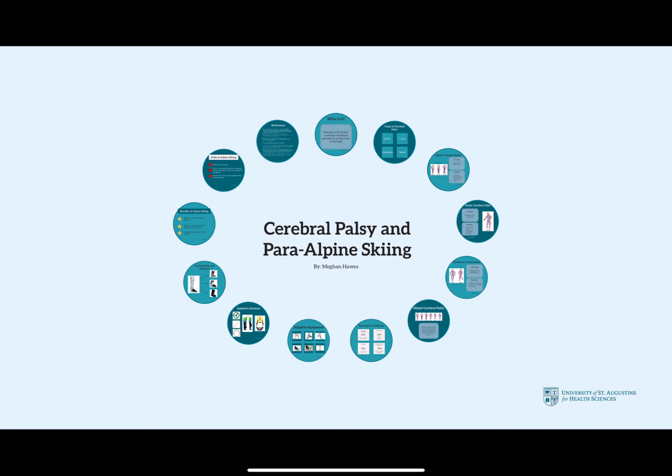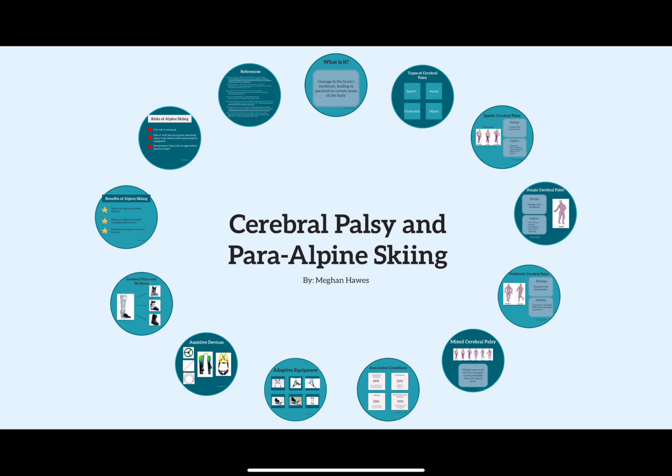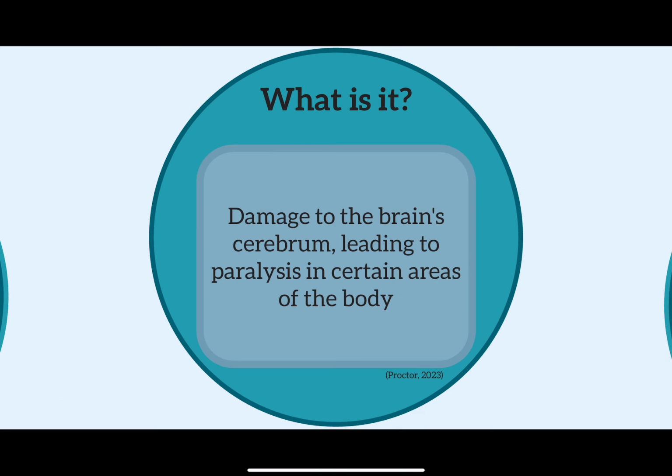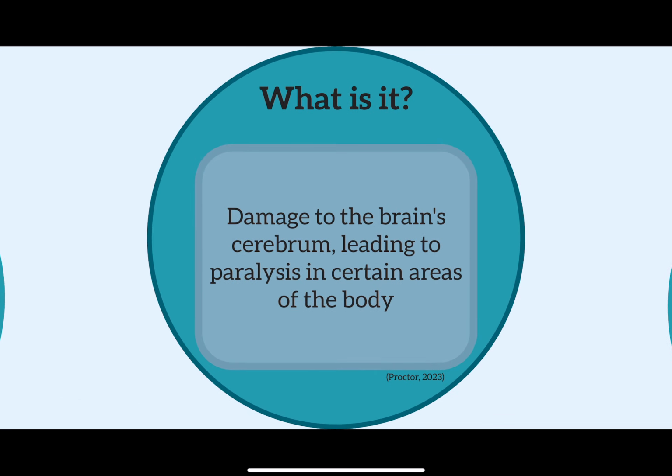Cerebral palsy and its definitions, deficits, and adaptations for para-alpine skiing. Cerebral palsy, also known as CP, is a group of disorders that affect movements in parts of the body. The brain's cerebrum regulates motor function, and when damaged, paralysis of voluntary movement occurs in certain parts of the body.